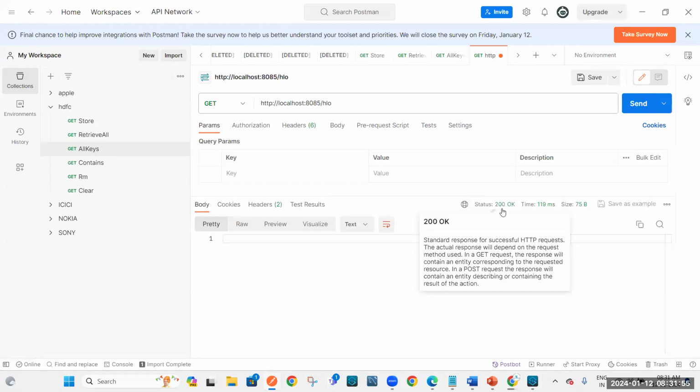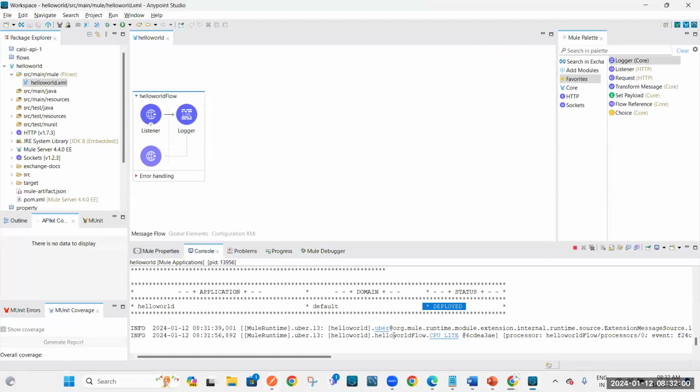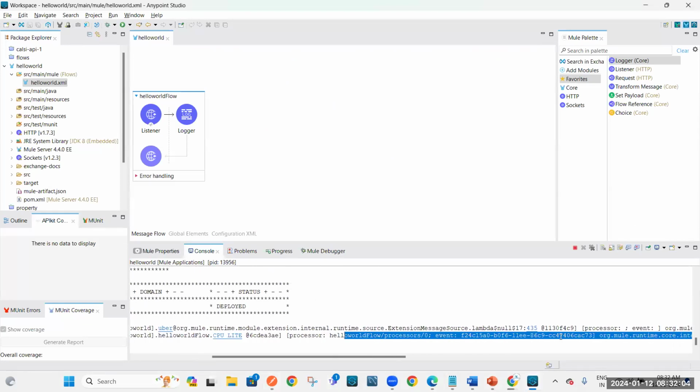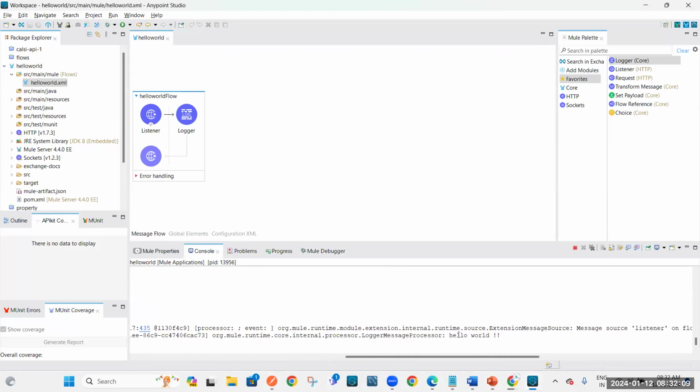See, we got 200. See here. Hello world. Did I write any single line of code? No. Without writing code, we got this out. Any doubts here?